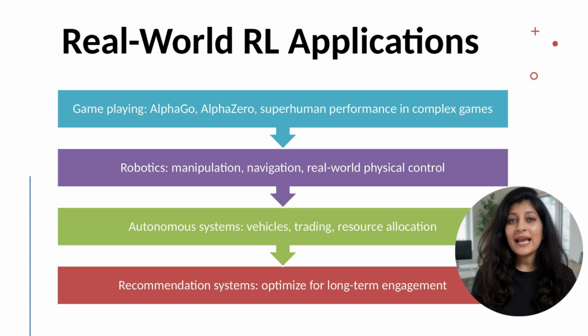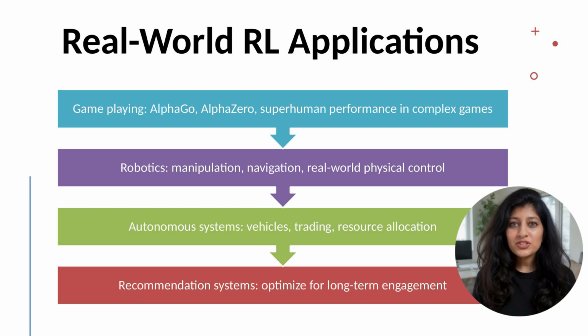Robotics applies RL to physical control. Robots learn manipulation, picking objects, assembling, in-hand object reorientation. They learn navigation, exploring environments, avoiding obstacles. Learning in simulation, then transferring to robots, sim to real, addresses sample efficiency, but faces domain gap challenges. Real-world RL is sample inefficient but increasingly effective.